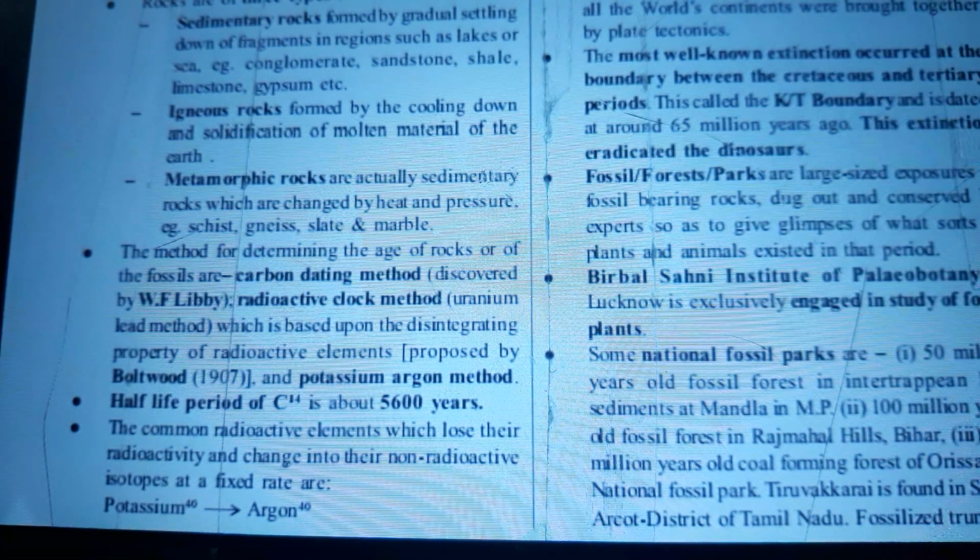The methods for determining the age of rocks or of fossils are the carbon dating method discovered by W. F. Libby, the radioactive clock method, the uranium lead method, which is based upon the disintegrating property of radioactive elements proposed by Boltwood in 1907, and the potassium argon method. The half-life period of carbon-14 is about 5600 years. The common radioactive elements which lose their radioactivity and change into their non-radioactive isotopes at a fixed rate are potassium